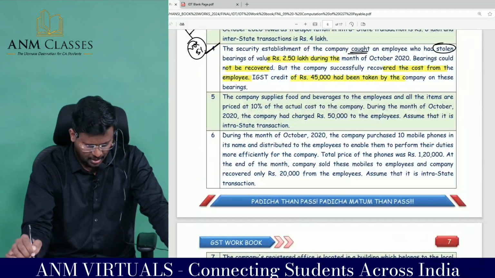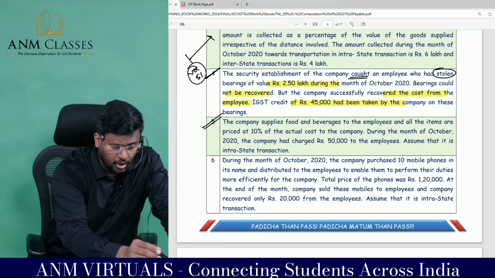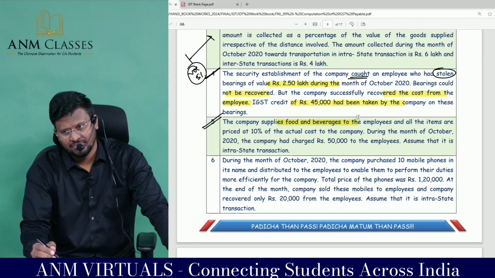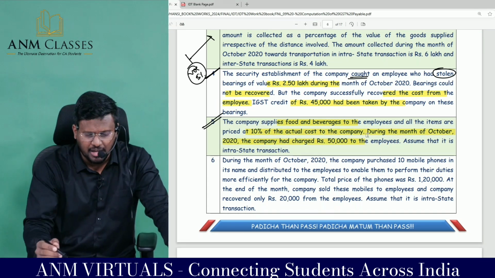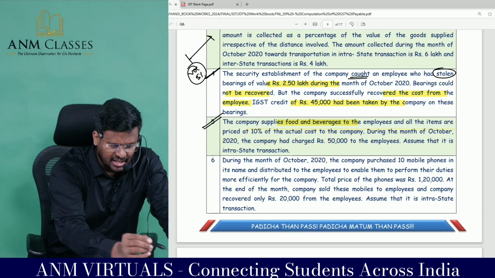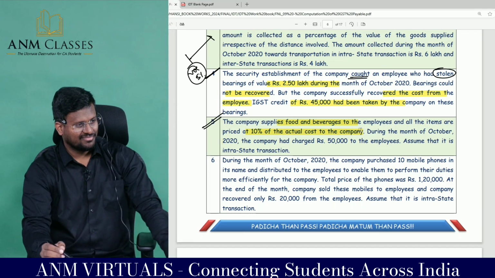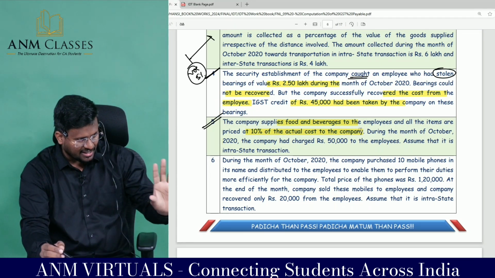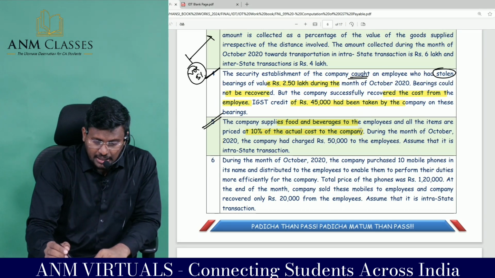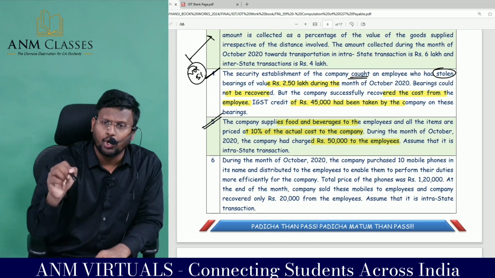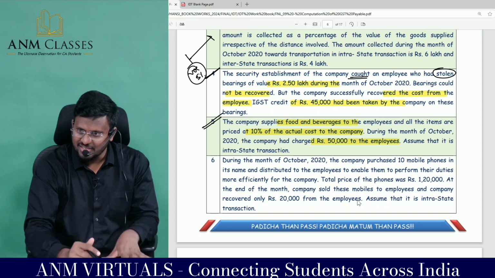Coming to the next adjustment. The company supplied food and beverage to the employees. Food and beverage are blocked credit, and all items are priced at 10% of the actual cost of the company. That means if the company is incurring 100 rupees, employees need to pay only 10 rupees. You can eat the burger. From the employee, the company is collecting only 10 rupees. During the month of October 2020, the company had charged 50,000 to the employees. That means 5 lakh rupees of food has been consumed by the employees.